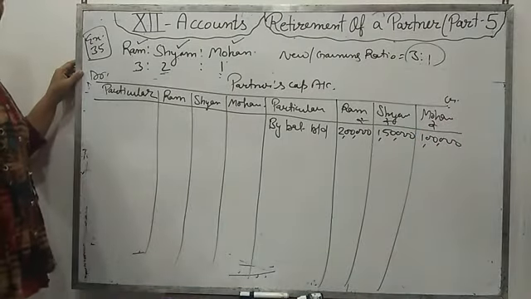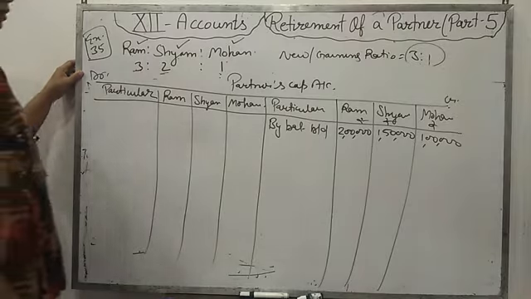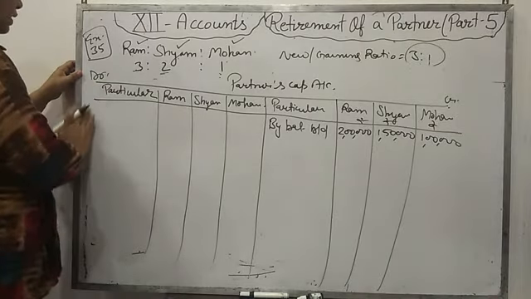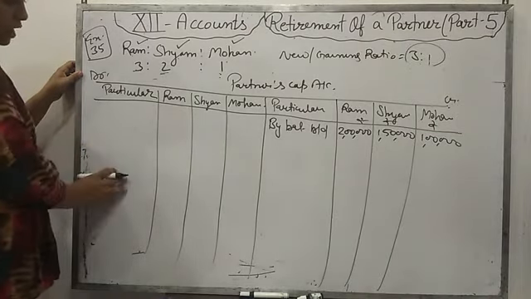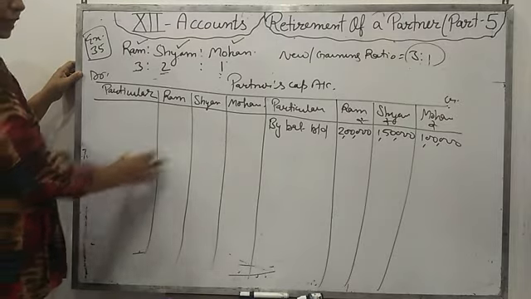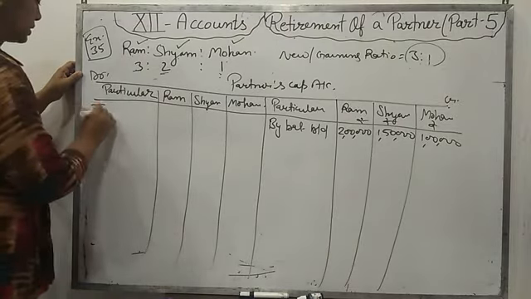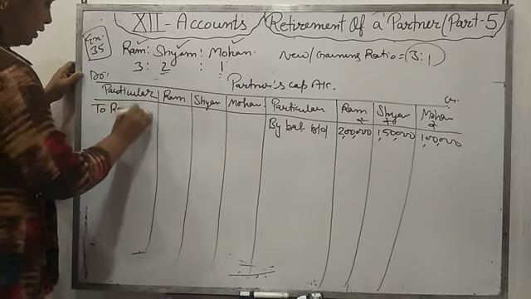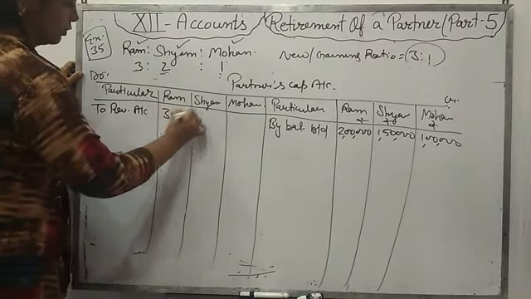After that, revaluation loss. We have distributed that loss to the partner. All the losses will come in the debit side and profit will come in the credit side. To revaluation account. What was the amount?